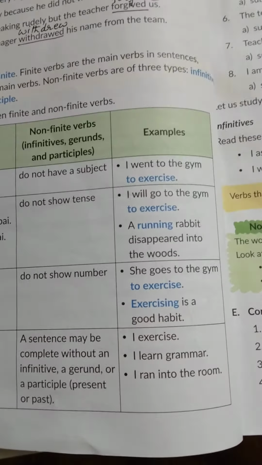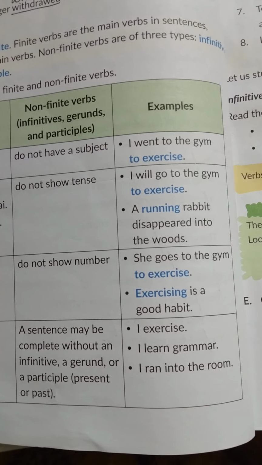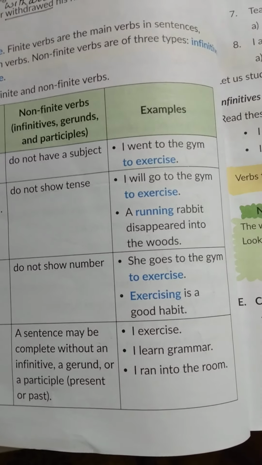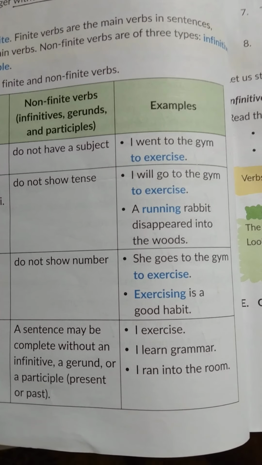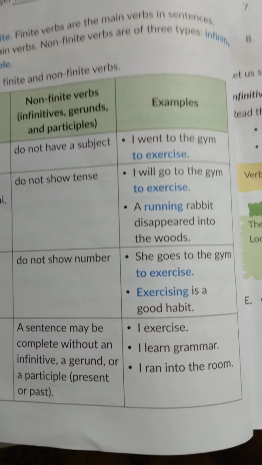When there is no helping verb with the ing form, and it behaves as a subject or a noun, it will be a gerund. Like, smoking is injurious to health. Here smoking has ing, but it is working as a noun because "is" is used after it.